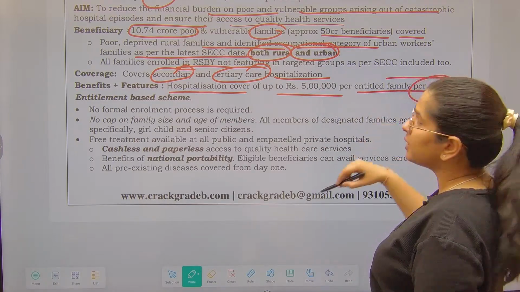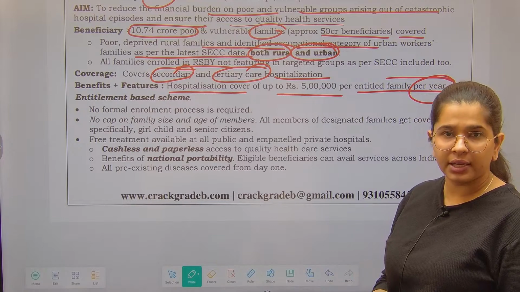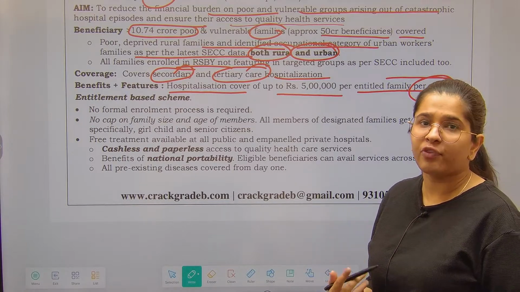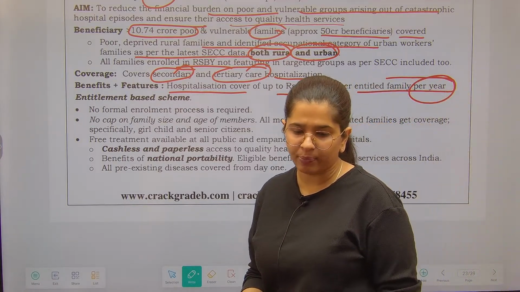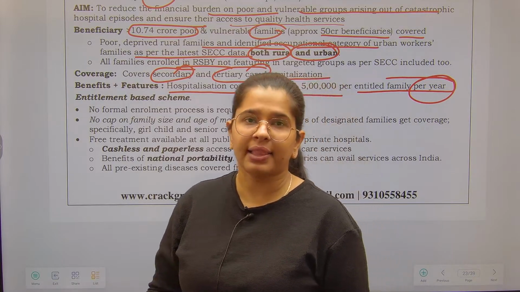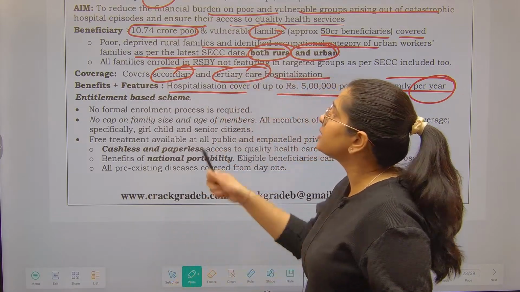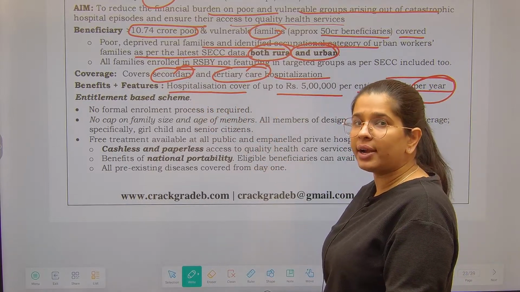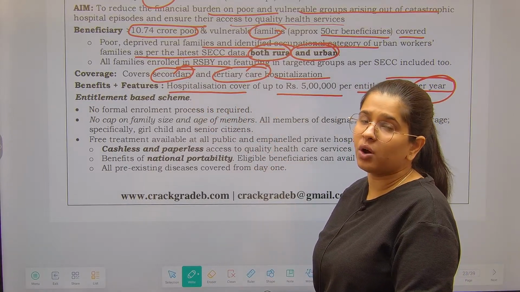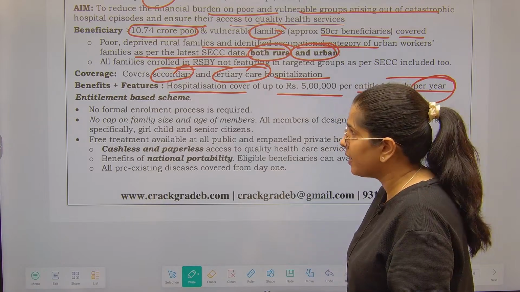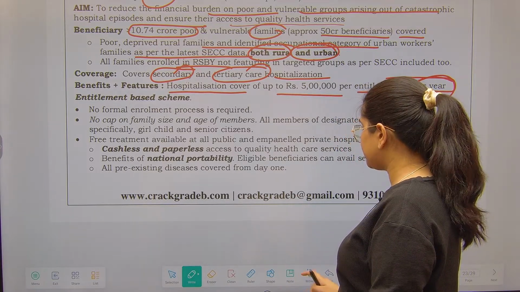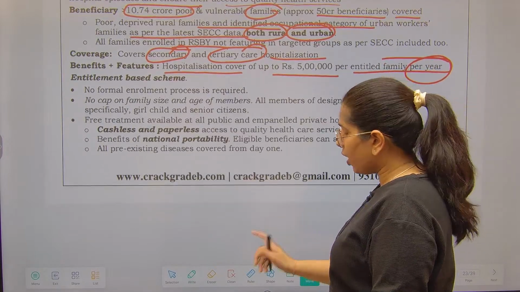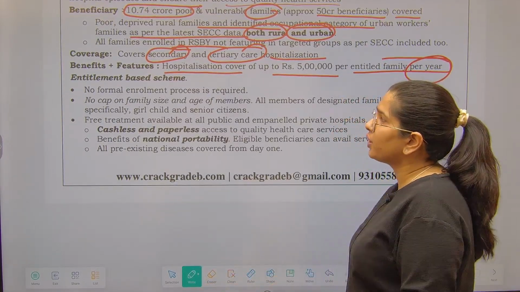What you have to remember, the entitlements are for per year per family, not for individual. We have got 5 lakh rupees per family. And then the other thing that you should be remembering is it is covering both secondary as well as tertiary care, where you can already see that under Swasthya Bima Yojana only secondary care was included. Now entitlements based scheme. What are the benefits under this? We are going to see.